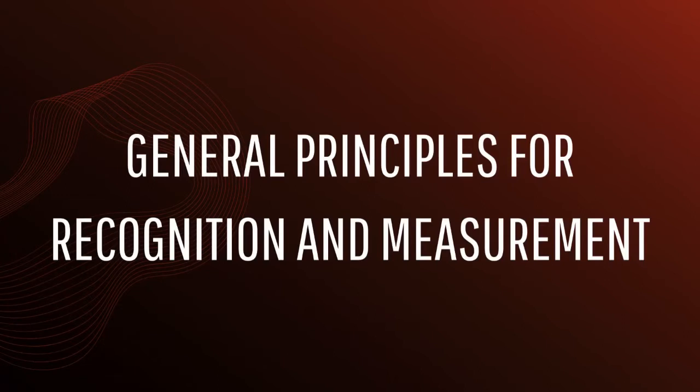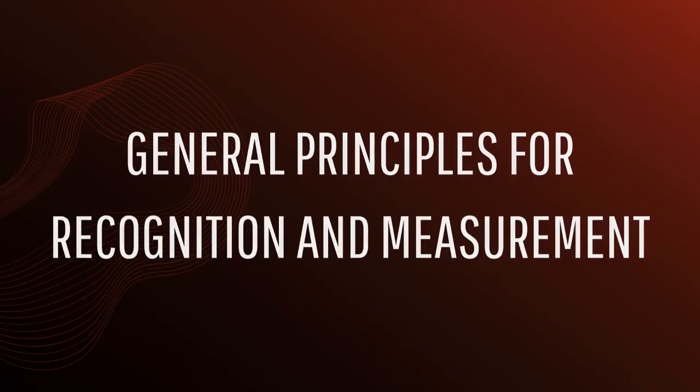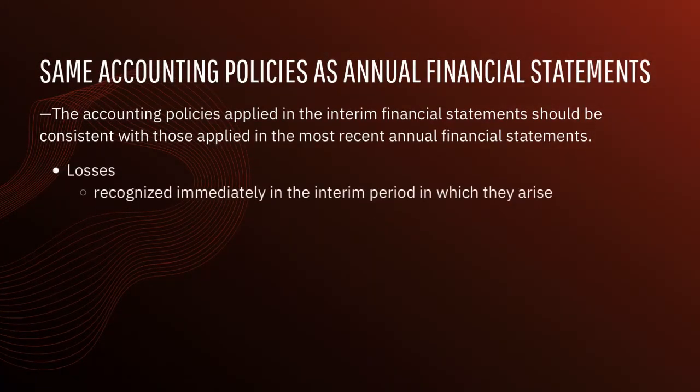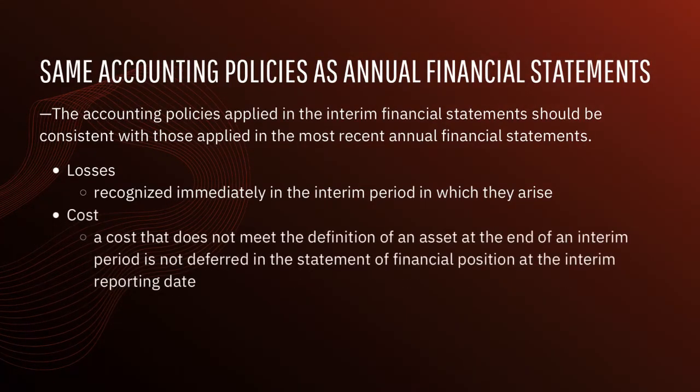PAS 34 provides general principles for recognition and measurement. An entity shall apply the same accounting policies in the interim financial statements as are applied in the annual financial statements. For example, losses are recognized immediately in the interim period in which they arise. A cost that does not qualify as an asset in an interim period is not deferred, either to wait if it qualifies in the next period or to smooth earnings over the interim periods within a financial year.